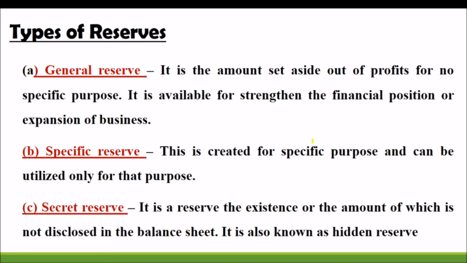It includes the general reserve. Specific reserves are used only for specific purposes, but general reserve is used for any type of common activities. Just take an example: workmen compensation reserve. It is a specific reserve taken to meet the specific purposes of the organization. Taken to meet the specific purpose means if there are any accidents or any needs for the employees, that amount will be utilized.